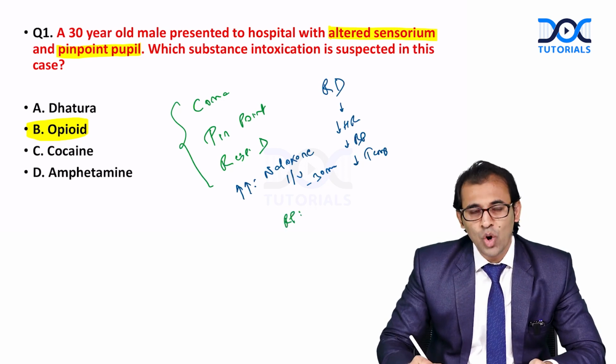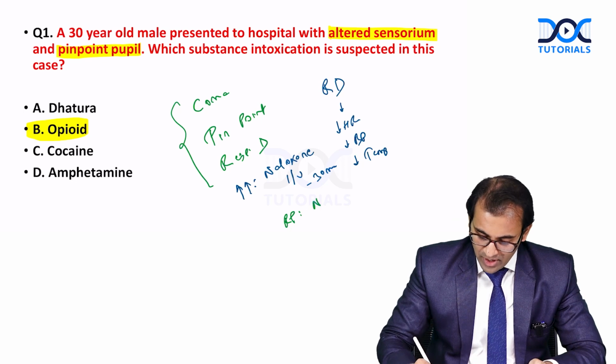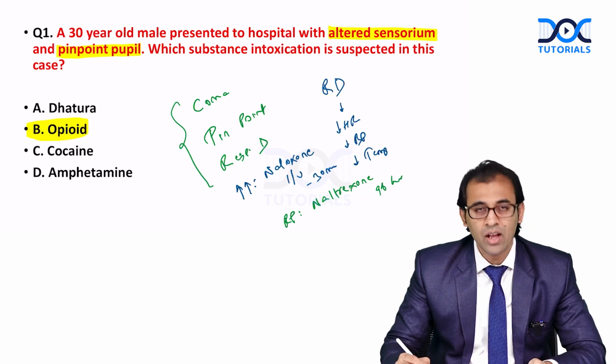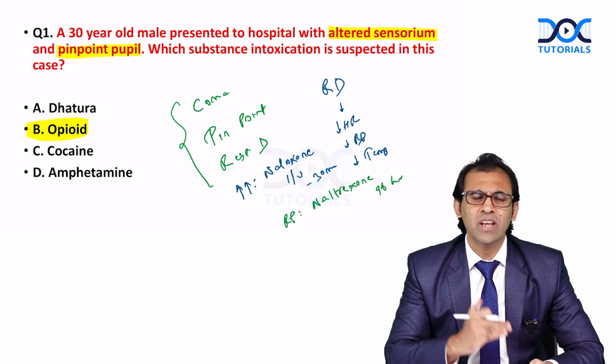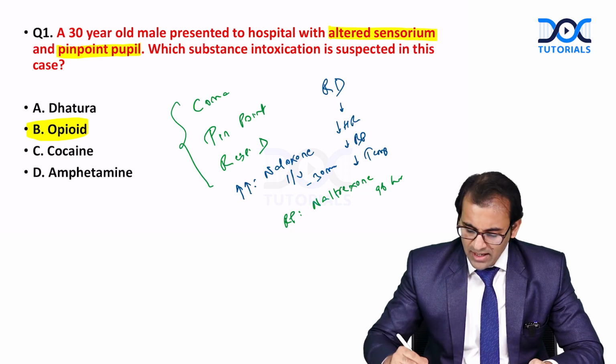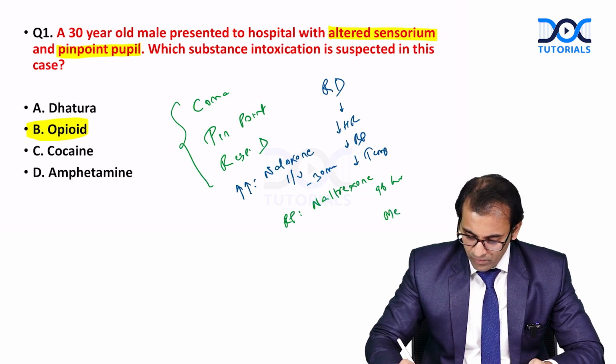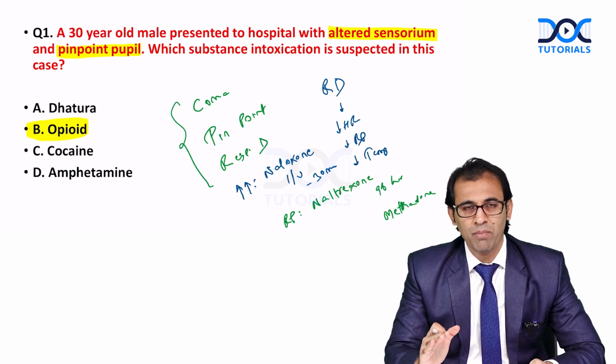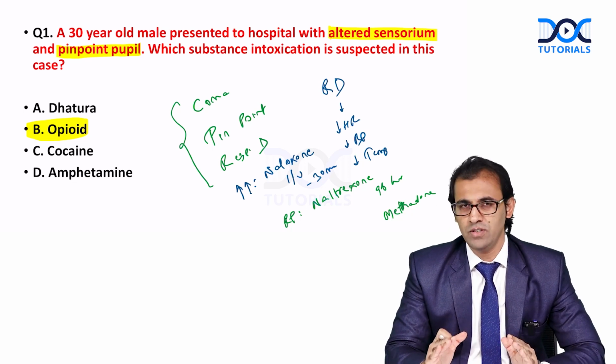You have to give a long-acting drug like naltrexone. Half-life is 96 hours. And for the withdrawal symptoms, we can use a long-acting opioid like methadone. So these are the points which you have to keep in mind related to opioid toxicity.